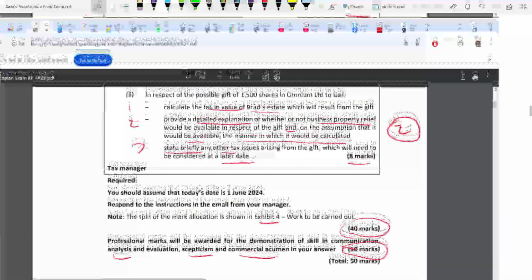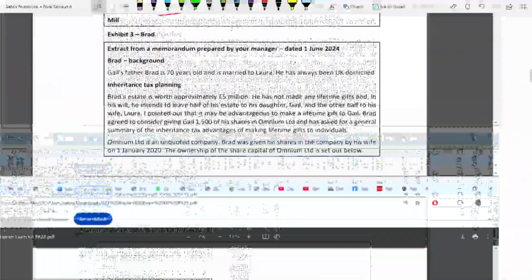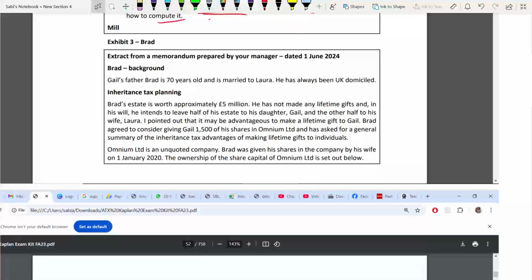So this is about exhibit 3. Okay. So this is about Brad's father, 70 years old, married to Laura. Both are UK domicile, no issue. Brad's estate is 5 million. No lifetime gift. Half of the estate is left to daughter Gail. The other half is with Laura.